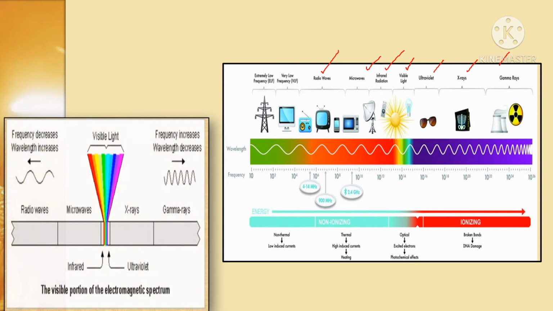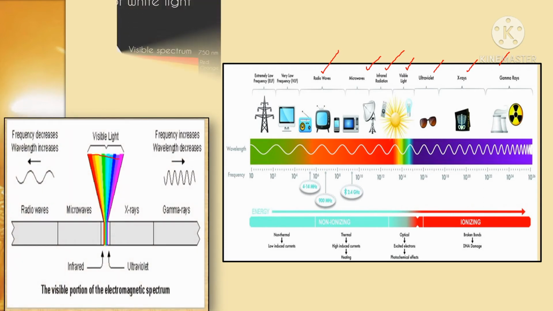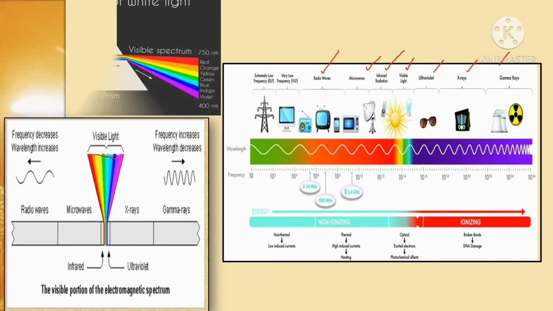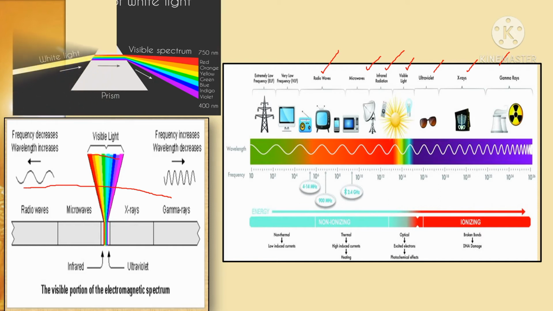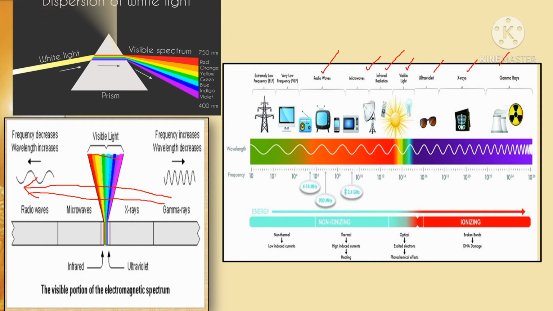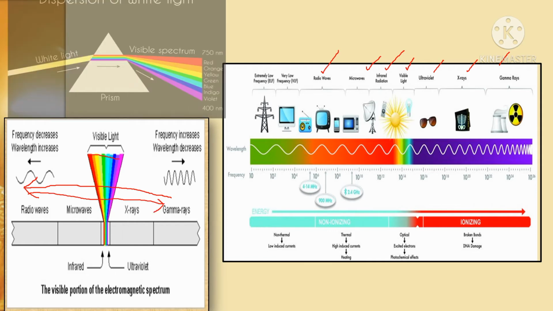Here visible light has wavelengths of 400 to 800 nanometers, and the wavelength of gamma rays is very less compared to radio waves. From gamma rays to radio waves, the wavelength increases. At the same time, the frequency decreases. So any light depends upon its wavelength and frequency.